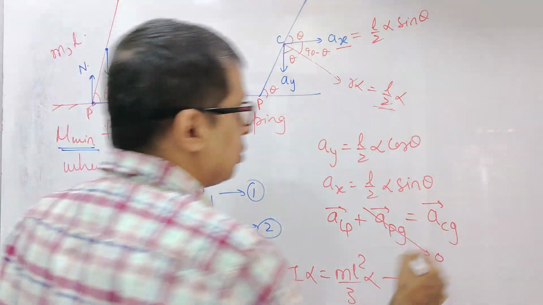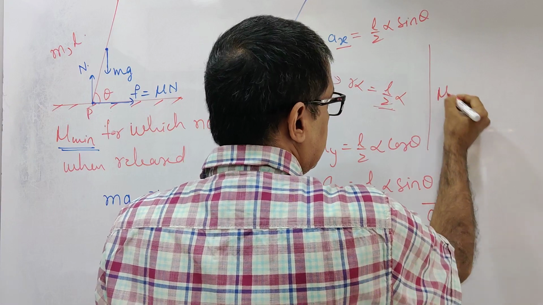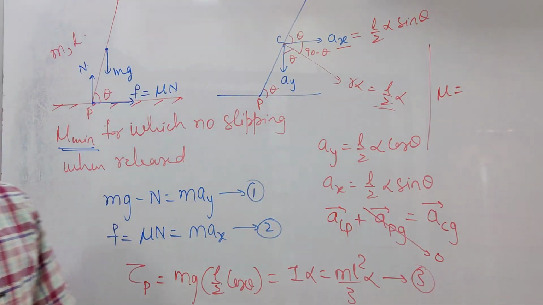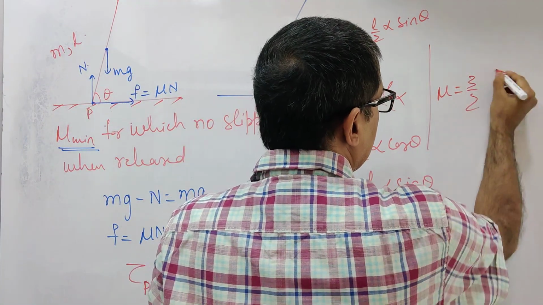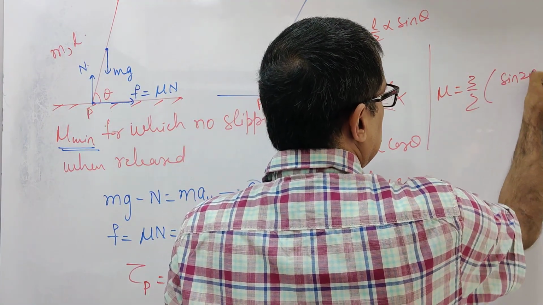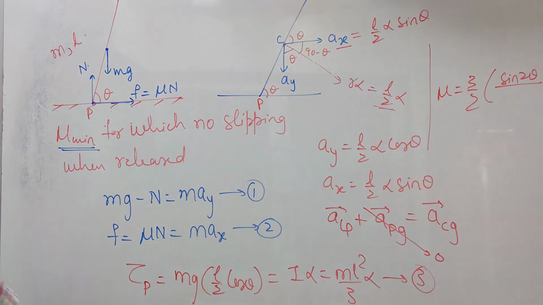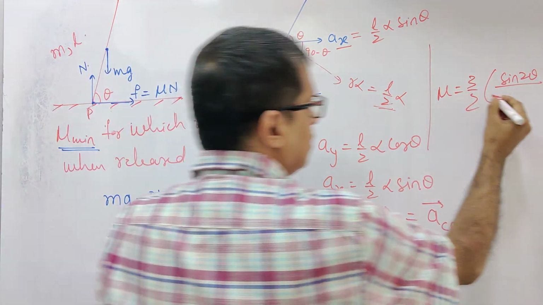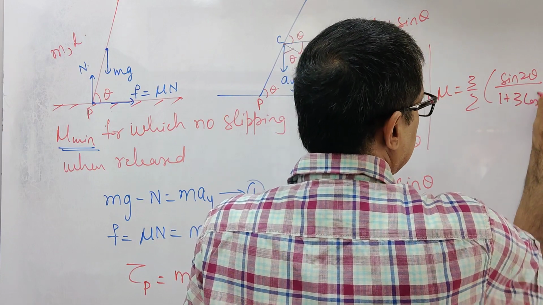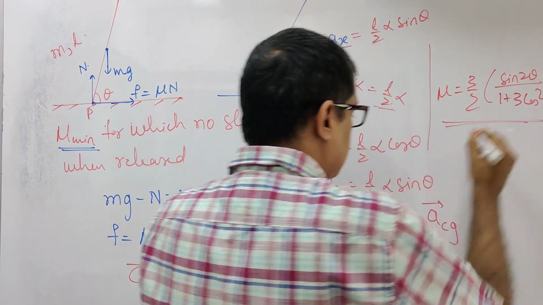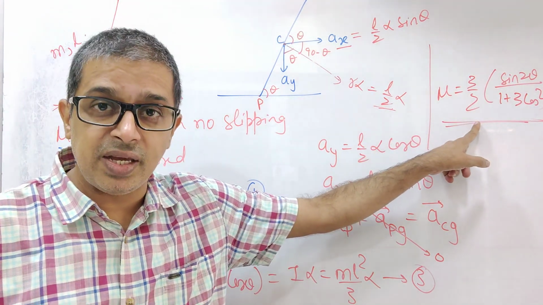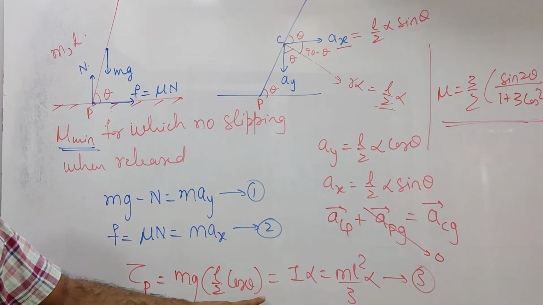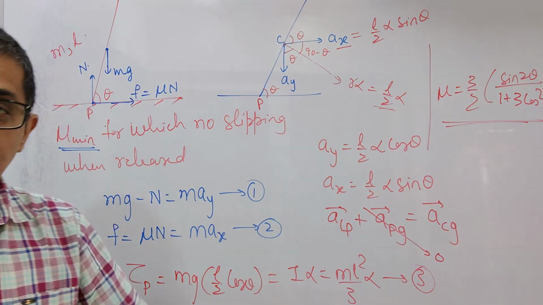I am running short of space to write the answer. The minimum mu that you will get will be 3 by 2 sine 2 theta by 1 plus 3 cos square theta. Do the simplification of the three equations. I haven't done the simplification. I am skipping the simplification part of it. Please do it.